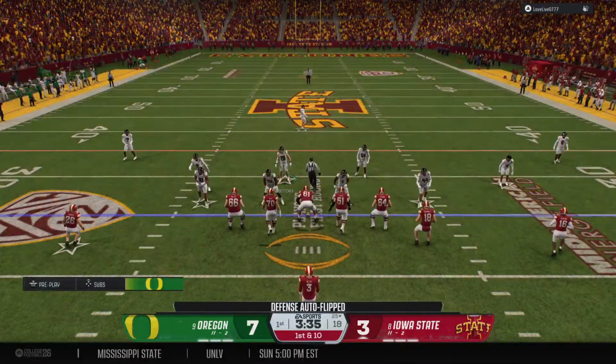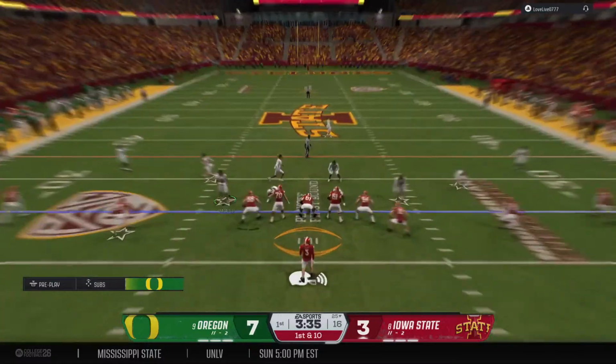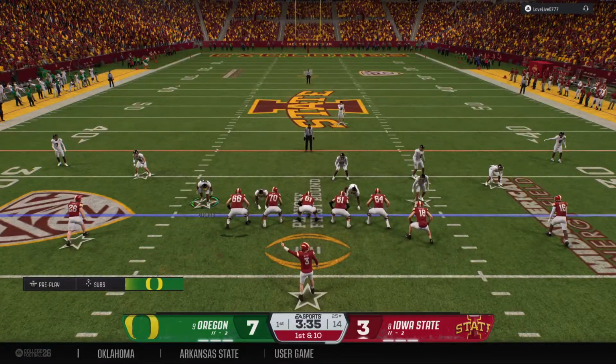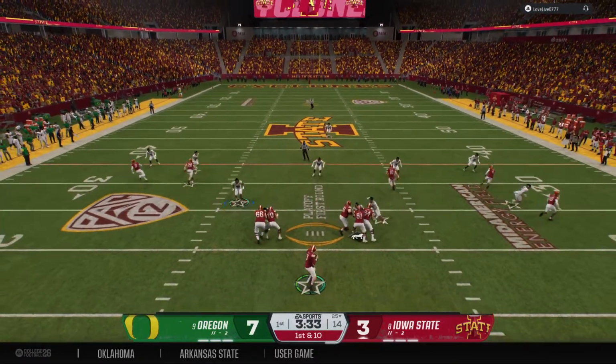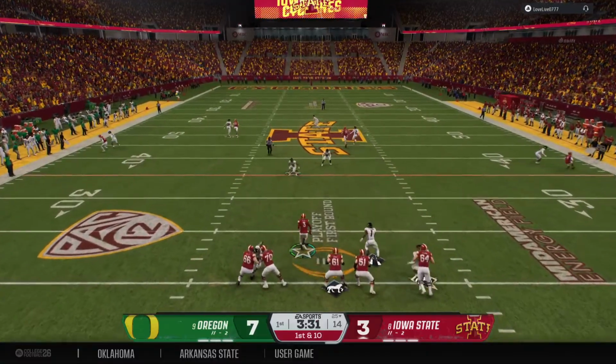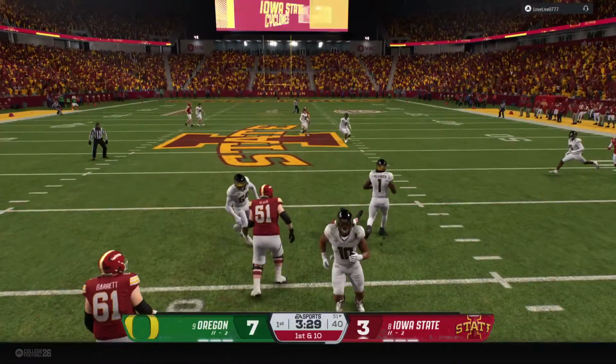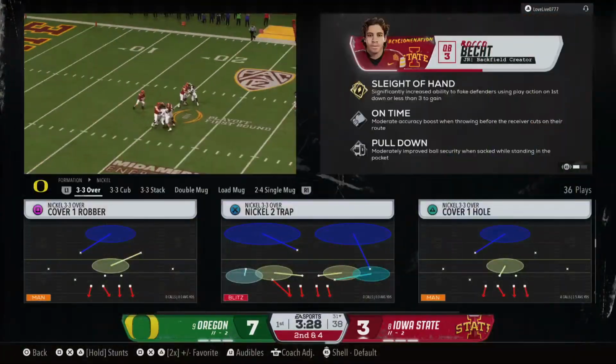And the first play of the drive now from the 25. Quarterback making adjustments down to what the defense is showing. Dropping back. It's Becht. Pressure is coming. Quarterback gets down to avoid the big hit.